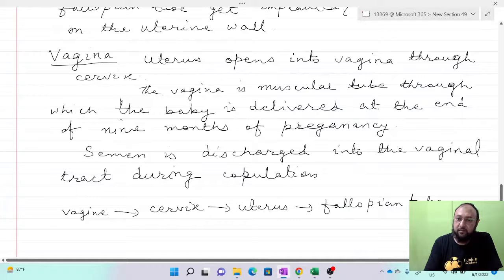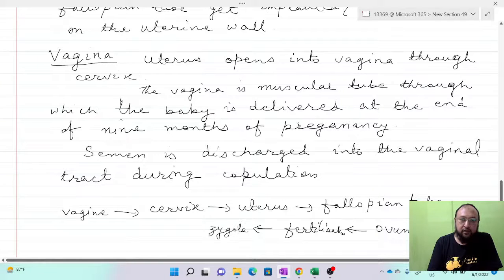Then it meets the ovum or egg cell. Then fertilization takes place. Then there is the formation of zygote, then formation of embryo. Then the embryo goes to the uterus, and then there is the development of fetus.